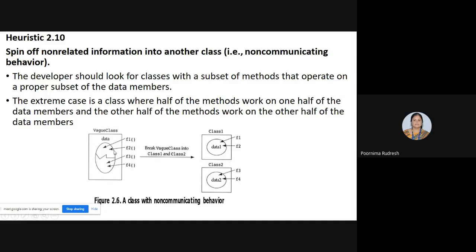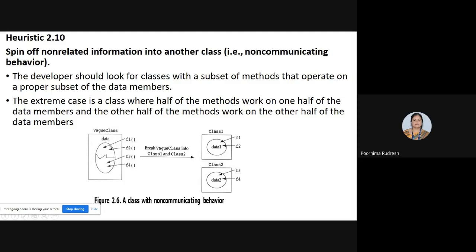Clear? Here F1 and F2 are methods which access part of the data members, and the remaining two, F3 and F4, access this other part of the data. Such classes are called weak classes.